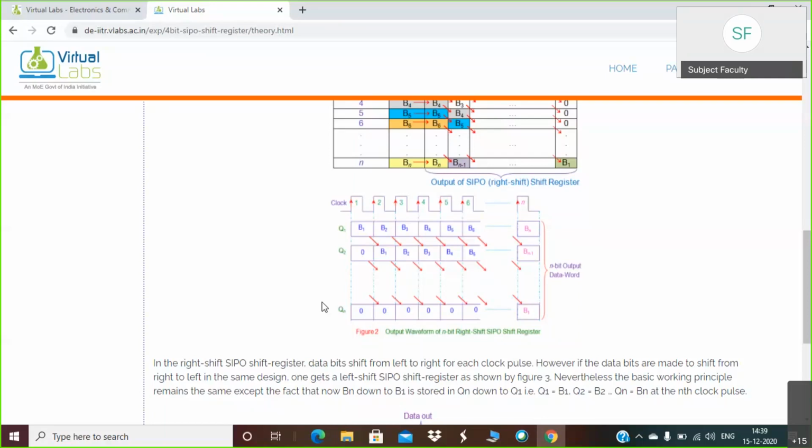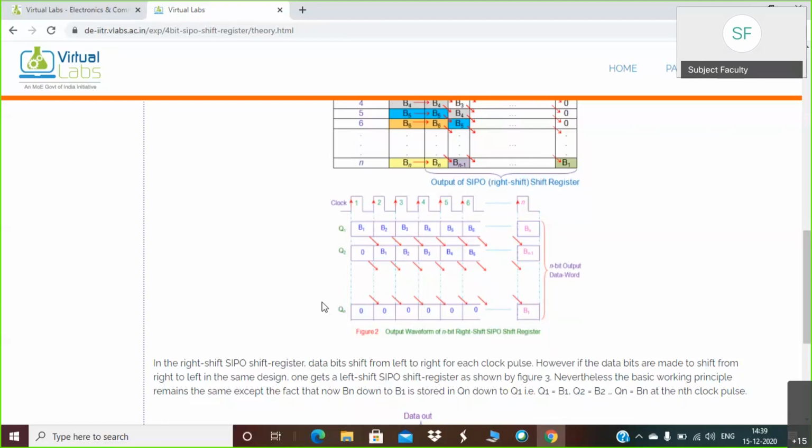Then you can go to this. Again, a generalized diagram has been shown here, for n-bit serial in parallel out. The last flip-flop is the nth flip-flop, and it will start from the first flip-flop. From the parallel side, the data is collected.